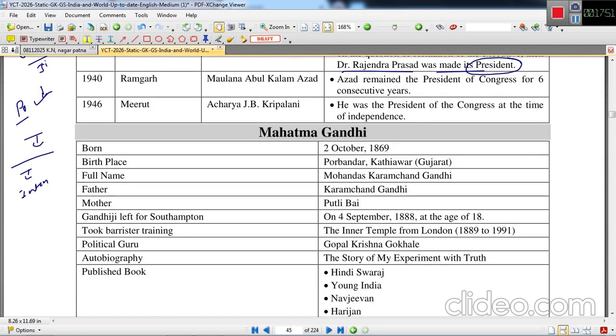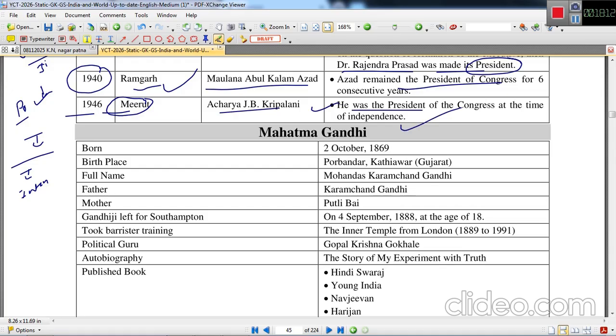Next important session of Indian National Congress was at Ramgarh in 1940, and Maulana Abul Kalam Azad became the president. He remained the president for the next consecutive 6 years from this session. In 1946, in Meerut, Acharya J.B. Kripalani became the president. He was the president of Congress at the time of independence, when the nation got its independence.